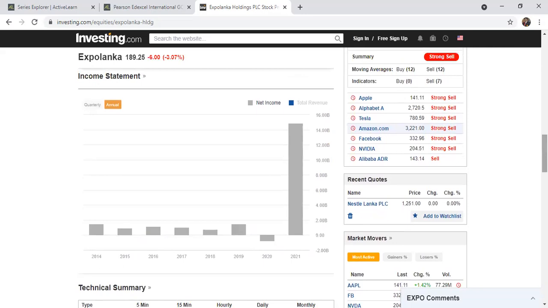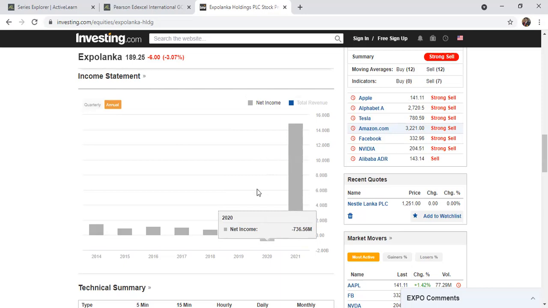Yes, I think a student has a question. Okay, you can raise the question. Sir, even though revenue increases, why does it say minus 3.07% and minus 6%? Even though revenue is increasing? Yeah, here, net income, this value, right? You are talking about the 2020 figure. Yeah, sir. This is a loss, a 736 million loss.